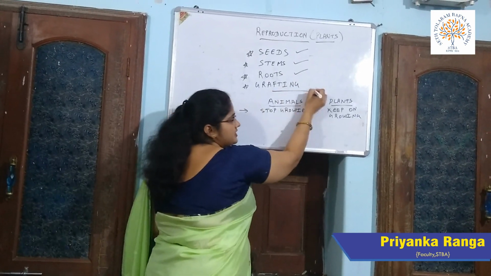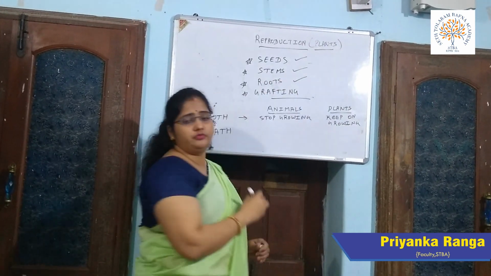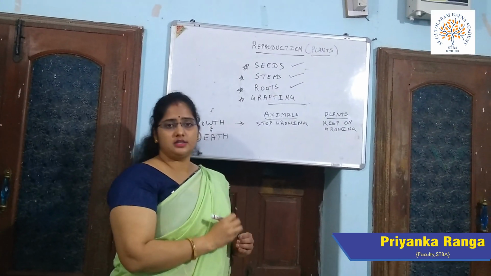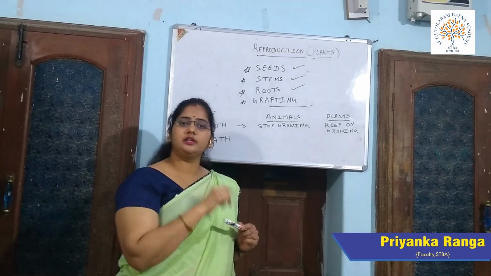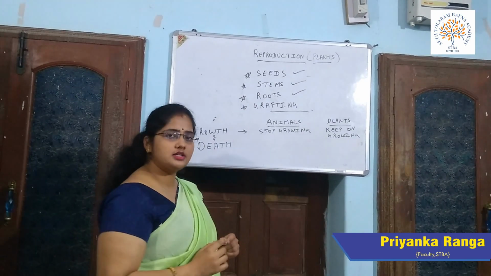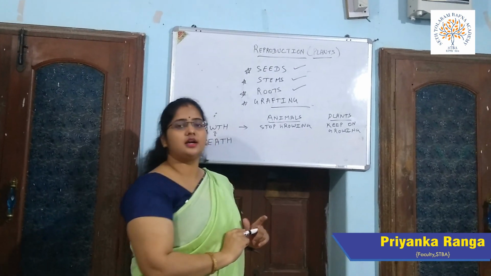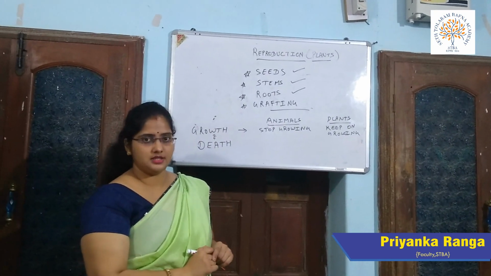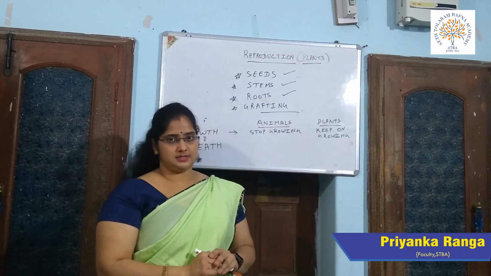Here grafting is done when the stem of one plant is cut and attached to the stem of another plant. Then they are planted in the soil. Then a new plant will grow having the characteristics of both the plants. This is called the grafting process. That is a kind of reproduction in plants. So understand how the reproduction is done in the plants.